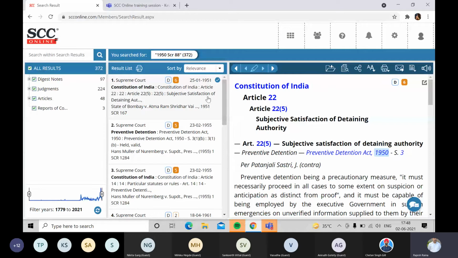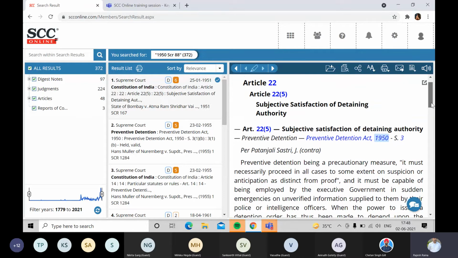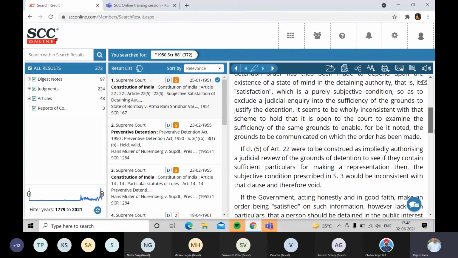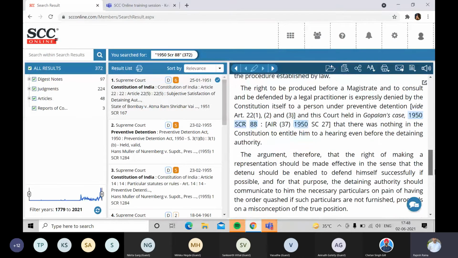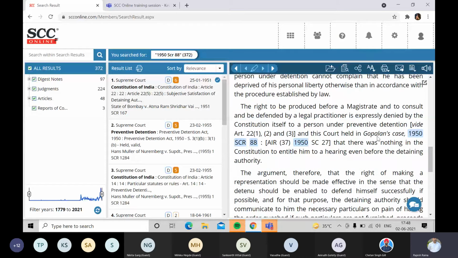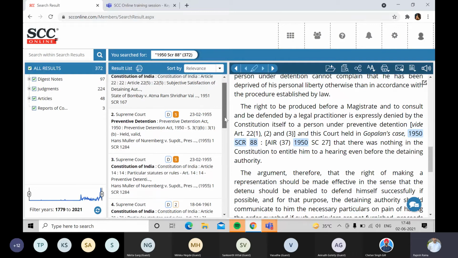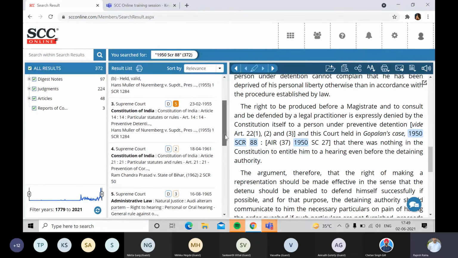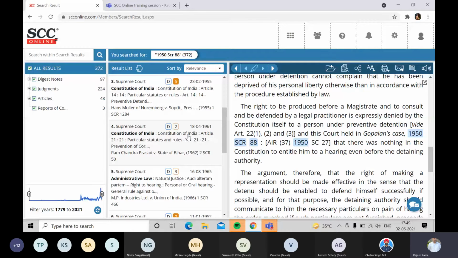So you can see a 1951 judgment over here, State of Bombay versus Atma Ram Sridhar Vaidya, and in this you will find the mention of the A.K. Gopalan case. Similarly, it is mentioned in one 1955 judgment, followed by another in 1955, and another in 1961.